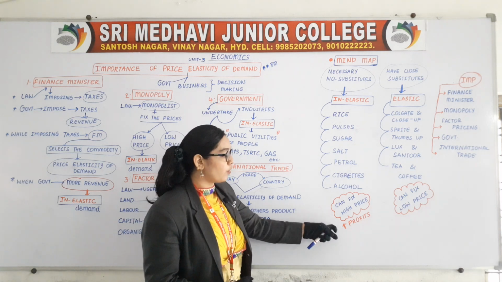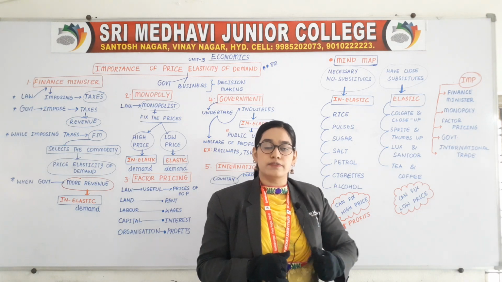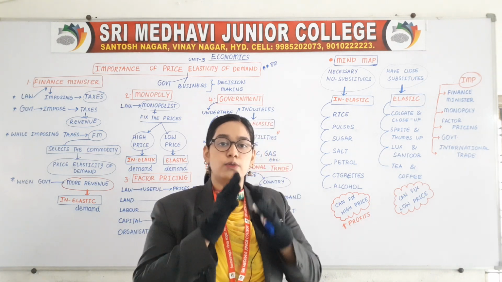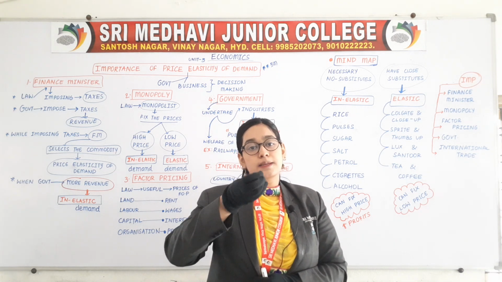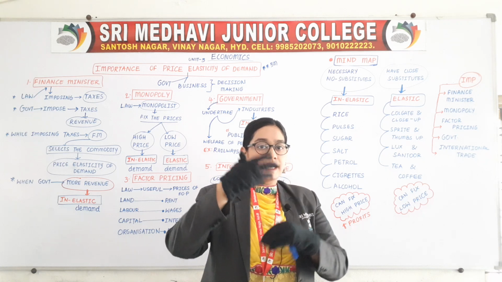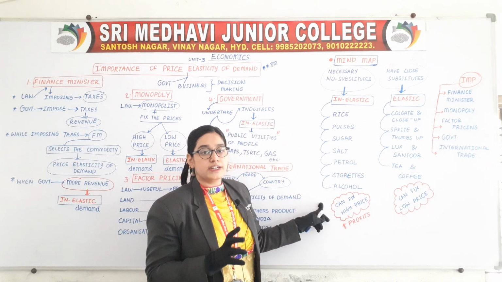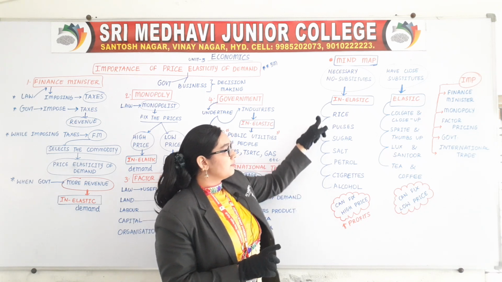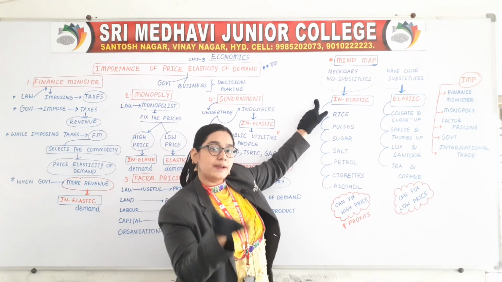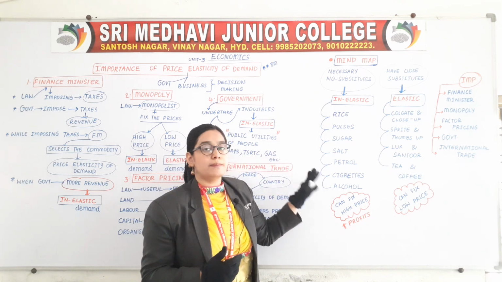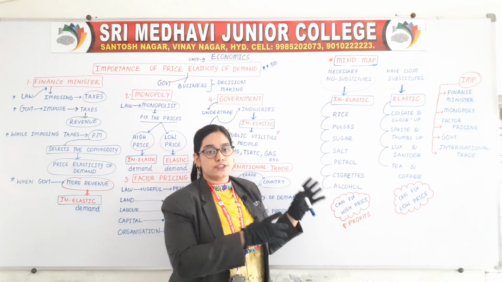in order to get more profits. When a person fixes a higher price in order to get more profit, for example a commodity of 10 rupees, if he is selling at 15 rupees, then the 5 rupees are the profit for him. So are we selling at a higher price? Yes. Now we are selling a few commodities at a higher price, which commodities? Those having inelastic demand. That means even if the prices are high, people will buy them, because it is necessary for persons to live.